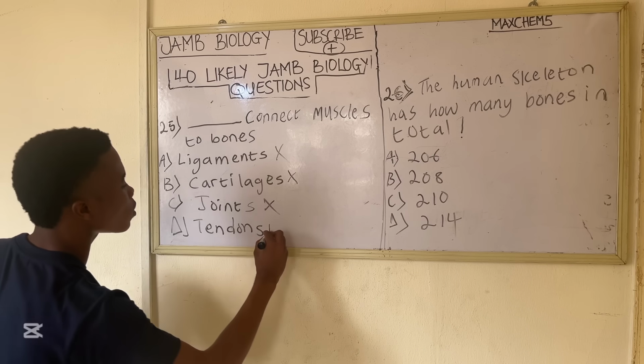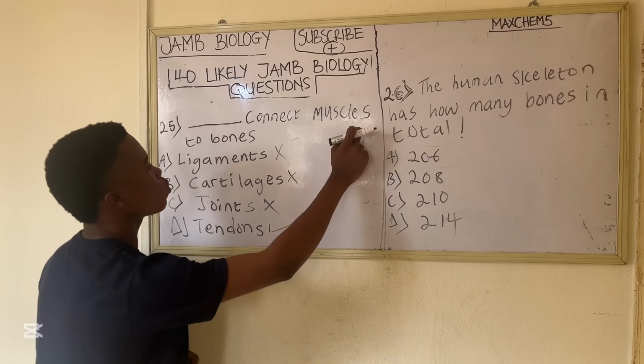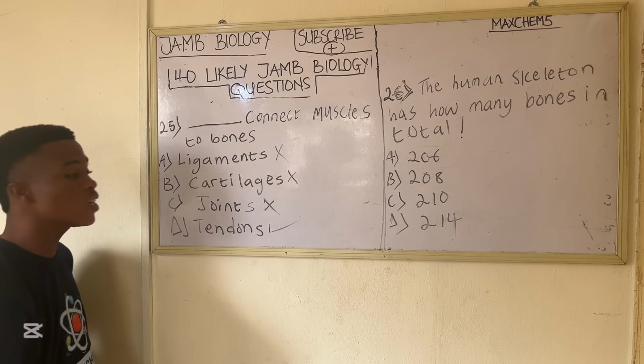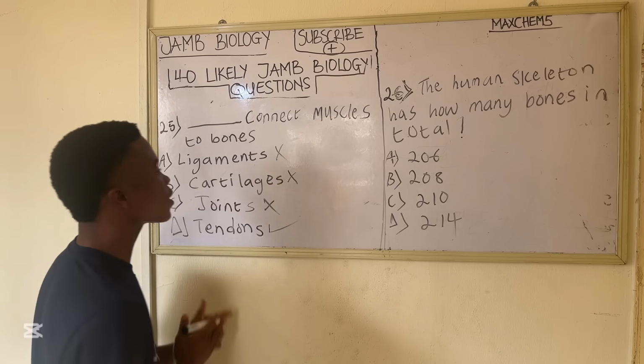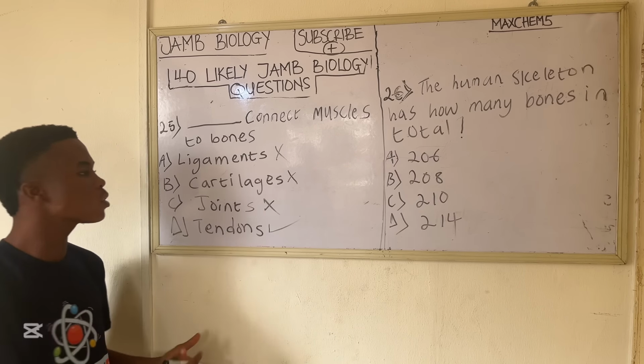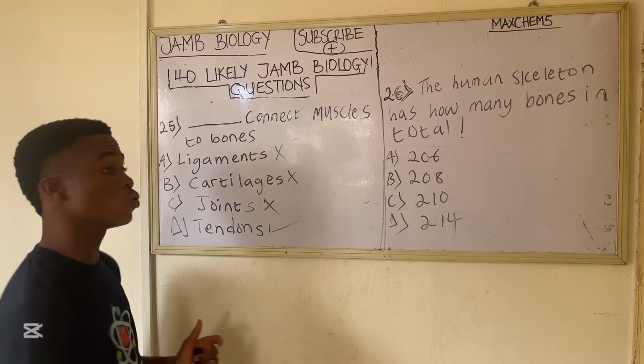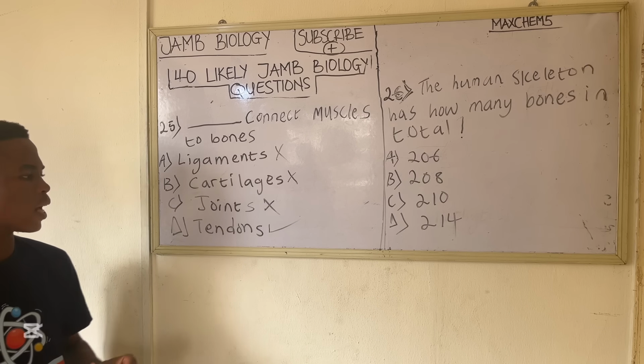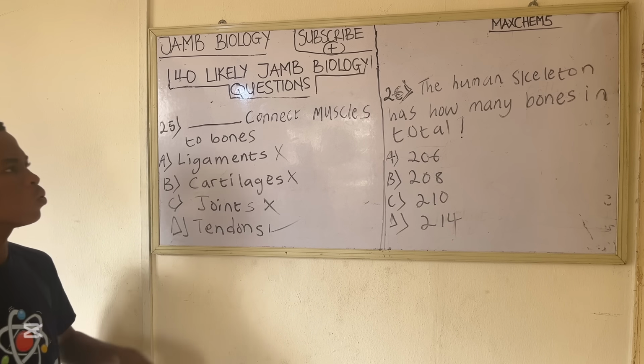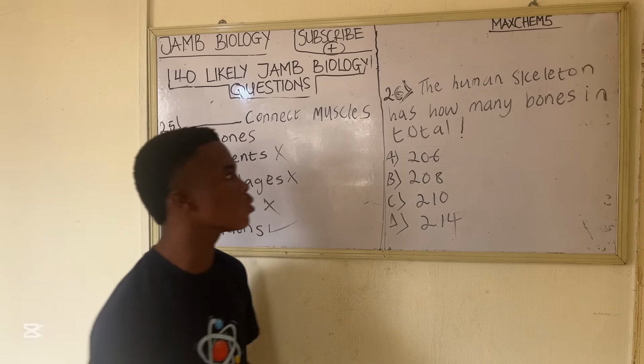Tendons connect muscles to bones. So option D is the correct answer to this question. They are the structure that connects muscles to bones. So on to the next question.